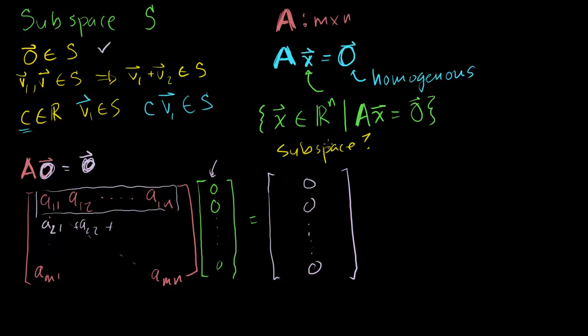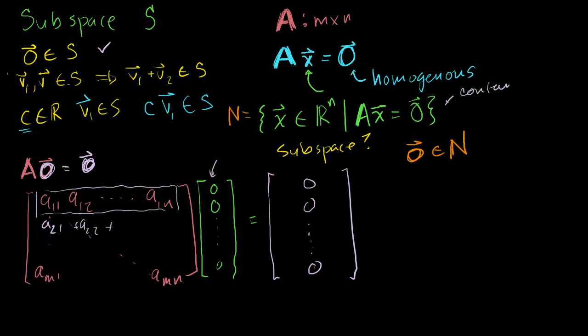The 0 vector is a member of this set. So let me define my set here. Let me define it n, and I'll tell you in a second why I'm calling it n. So we now know that the 0 vector is a member of my set n.